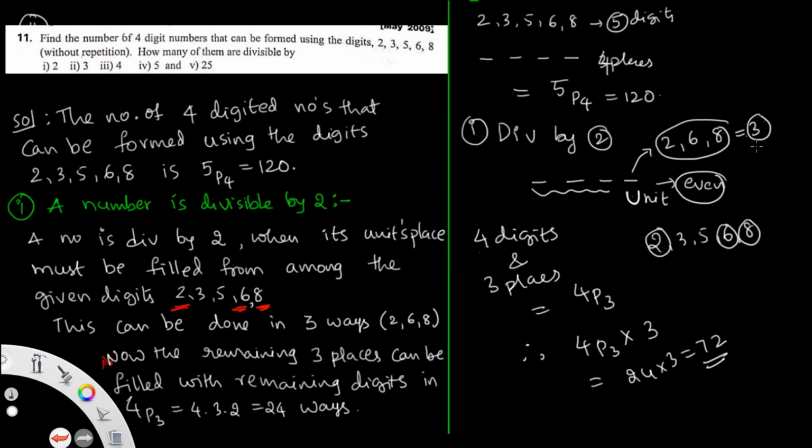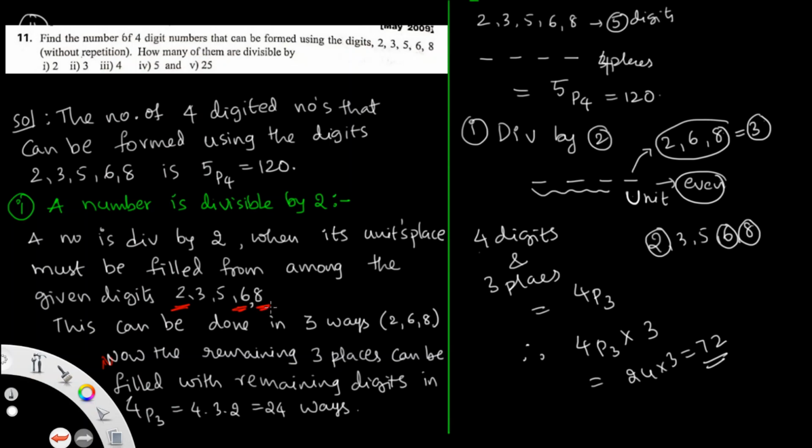Then, suppose we arrange 2 in the units place. The remaining digits are 4 and the remaining places are 3. So 4 digits in 3 places can be done in 4P3, and the number of ways to fill the units place is 3, that is 3 into 4P3. So the total number of numbers divisible by 2 out of the given digits 2, 3, 5, 6, 8 is 72. This is the question and this is the way of explanation. We have to write all this like this.